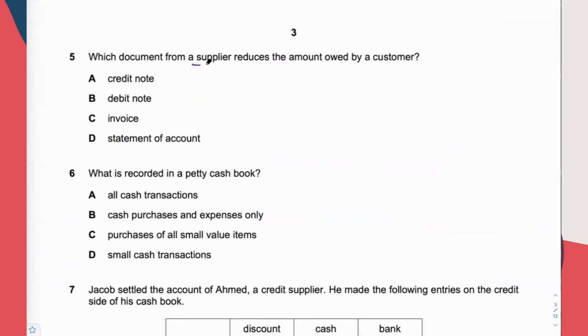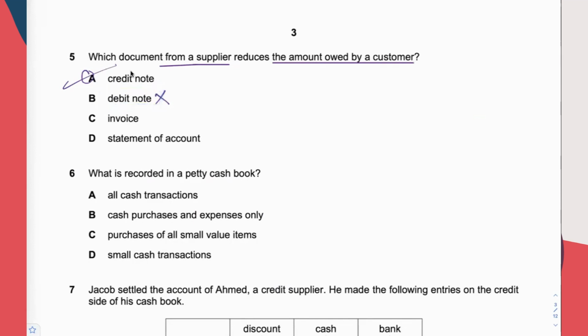Which document from a supplier? From these first few words of the sentence, you know that you are looking for a document sent by the supplier. So B is out, because debit note is sent by the customer. Reduces the amount owed by a customer. Answer is credit note. So remember, when the customer has returned goods, the customer will send a debit note along.